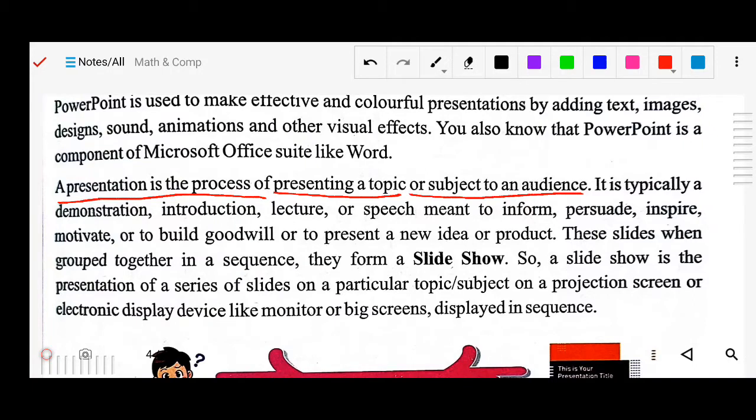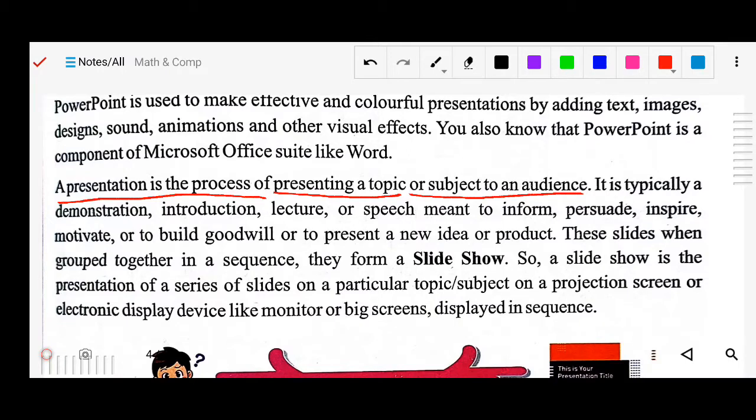MS PowerPoint gives us more attractive functions, by which we can present our views and ideas quite clearly. The audience can understand our views and ideas quite easily as well as more effectively.